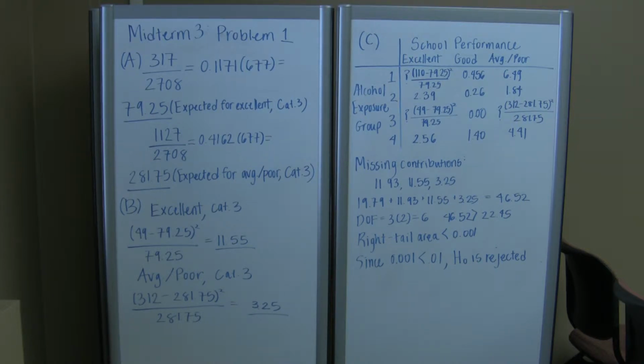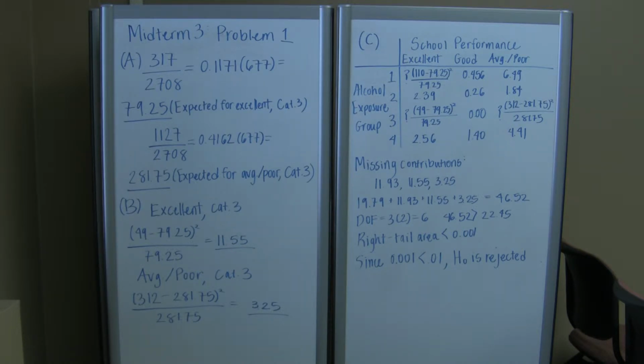This is the solution to problem number 1 from the third midterm. Problem 1 wanted to analyze the relationship between school performance and the second variable, alcohol exposure group. In part A, it points out that if the two variables, school performance and alcohol exposure, are independent, how many excellent students would we expect to see in the category 3 exposure group? And how many average poor students would we expect to see in the same group?